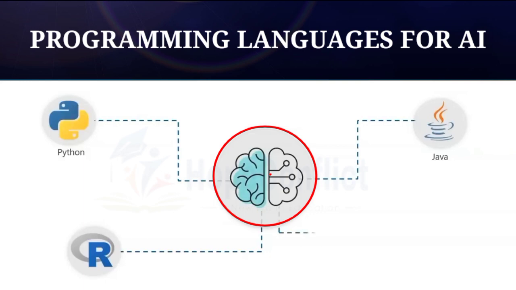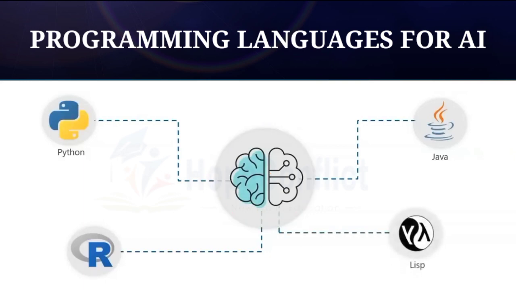Now let me list out a few more languages. We also have something known as Lisp. Shockingly, a lot of people have not heard of this language. This is actually the oldest and one of the most suited languages for the development of artificial intelligence. Let me tell you that this language was invented by John McCarthy, who's also known as the father of artificial intelligence. He was the person who coined the term artificial intelligence.